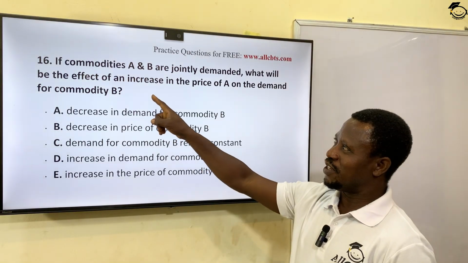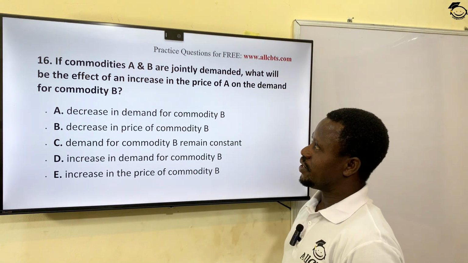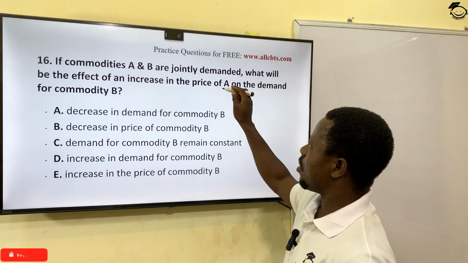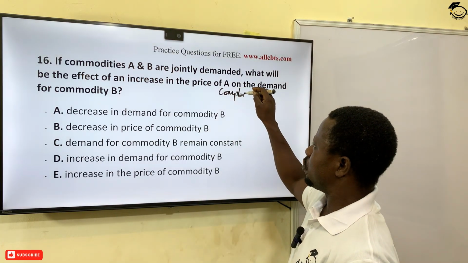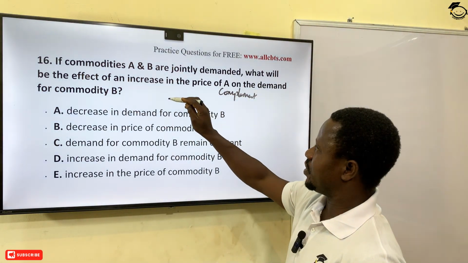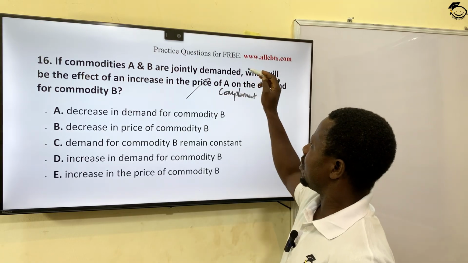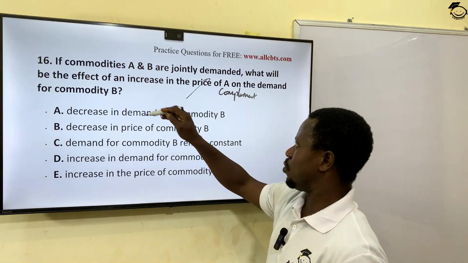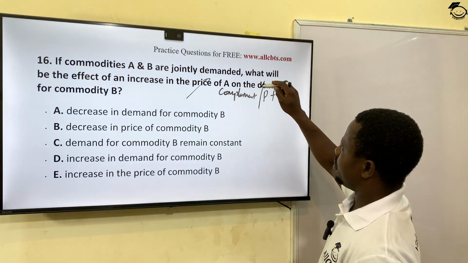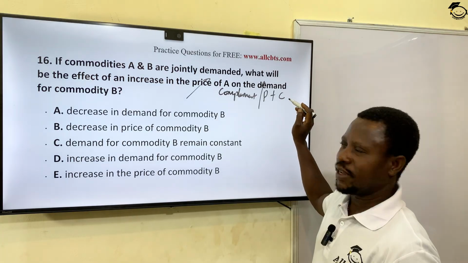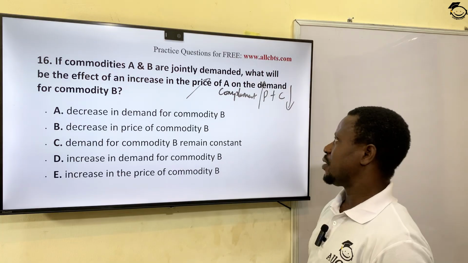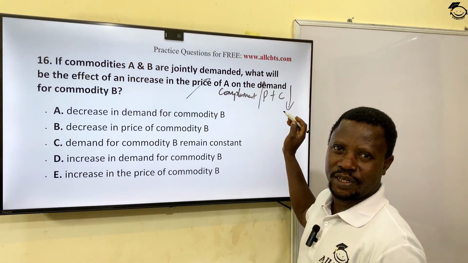Now, the next question is this. If commodities A and B are jointly demanded, the word jointly demanded also means they are complements. They go together. Okay? What will be the effect if there's an increase in the price of A on the demand for B? You know, for instance, petrol and car. If the price of petrol is high, what do you think happens to demand for car? It will be lower. They are inversely proportional. All right? And that's exactly the situation we're passing through in Nigeria today.